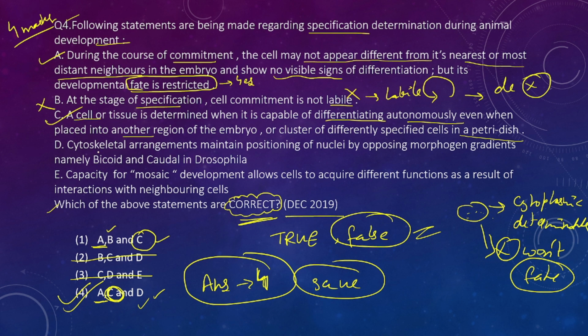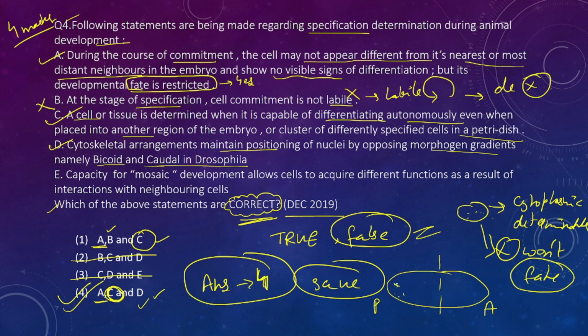Now D: cytoskeletal arrangement maintains positioning of nuclei by opposing morphogen gradients, namely bicoid and caudal in Drosophila. This statement is very true: in Drosophila there is an anterior and posterior division.